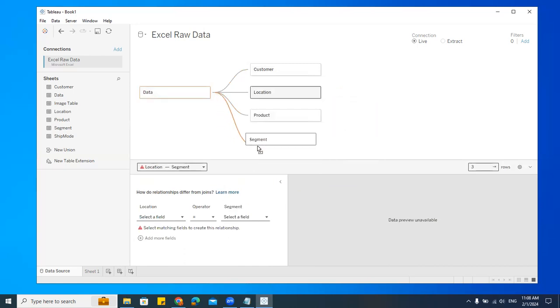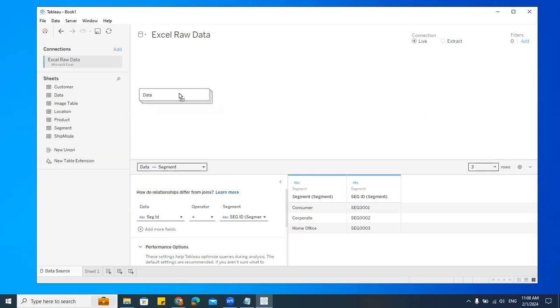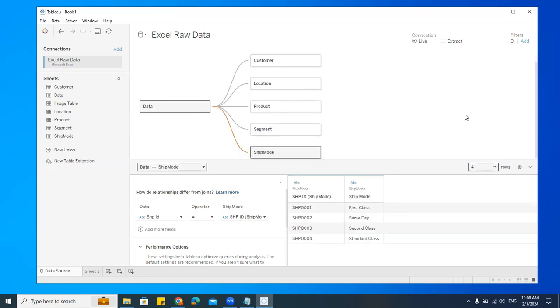So what should I do? I should connect here. So for this data table, we have all these tables which are connected. So I'll take the shift mode also. Okay, so all the 5 tables have been connected. See, that's very nice.